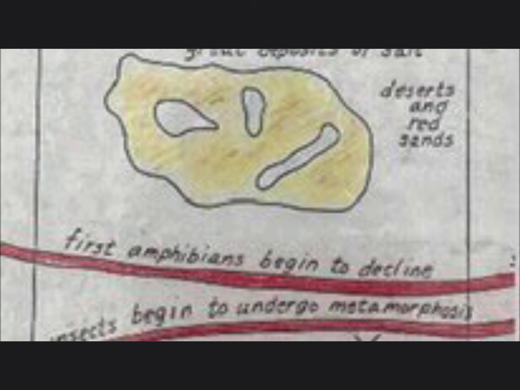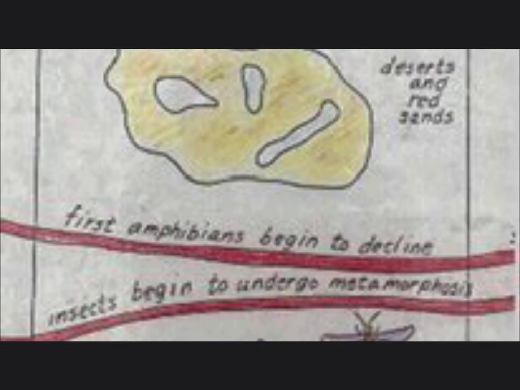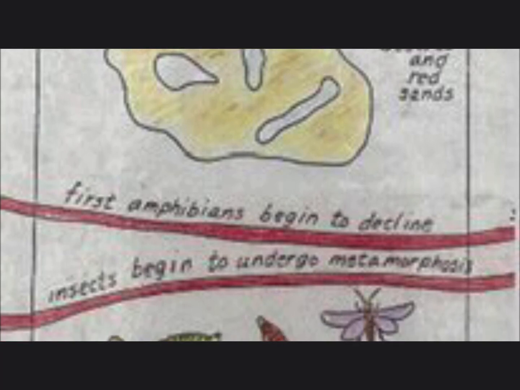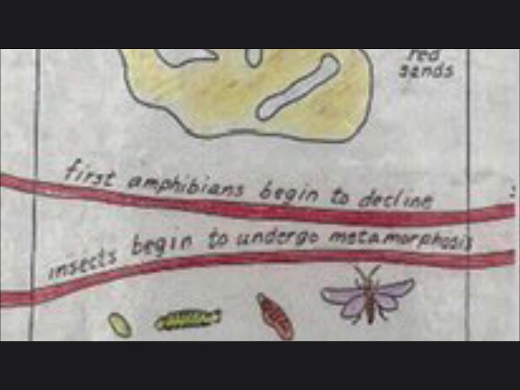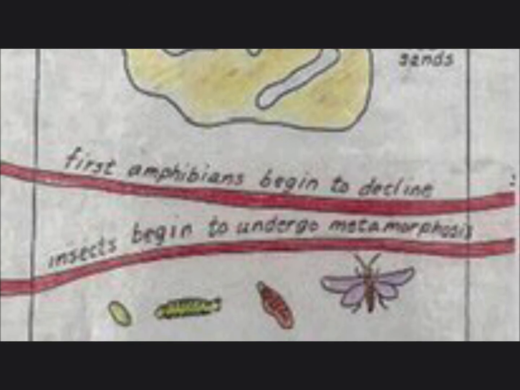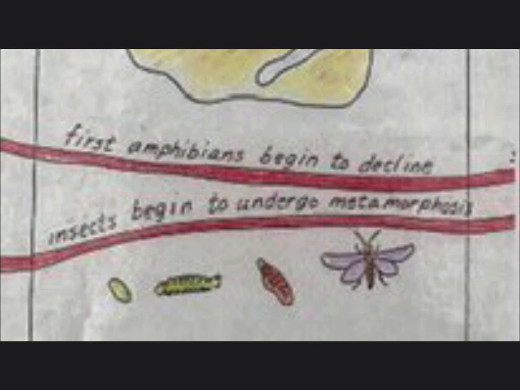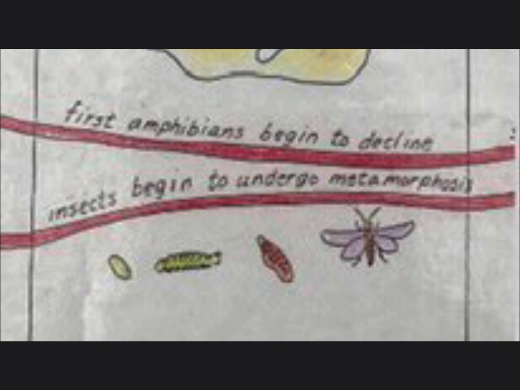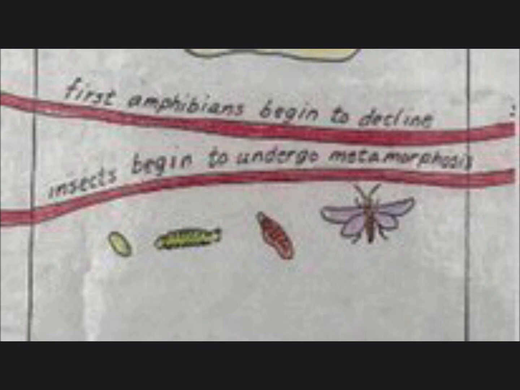Some of the early amphibians began to decline, and as there were more predators on Earth, insects began to make a great metamorphosis. Instead of being the large giant insects that proliferated the Carboniferous period, they began to become much smaller creatures on Earth. All of this is in preparation for what is to come next, the age of the dinosaurs.